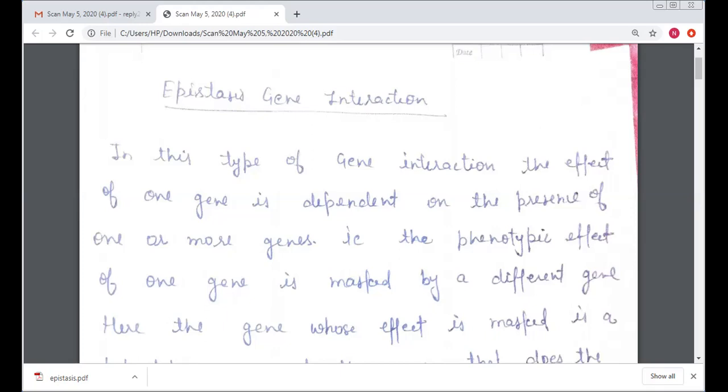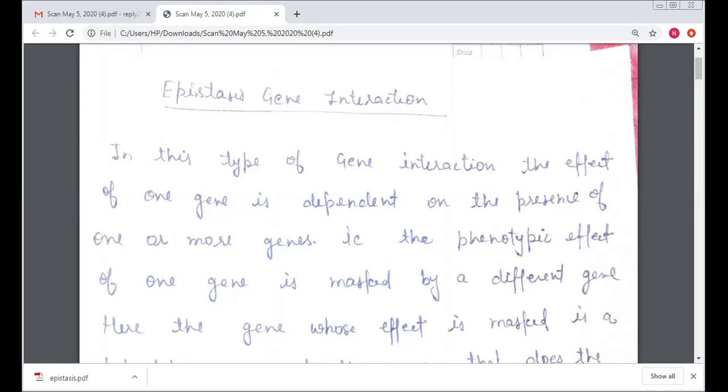But after some time, through the experiments of others, the conclusion was that there is no fixed ratio of dihybrid cross. Rather, some other types of interaction are possible between the genes.